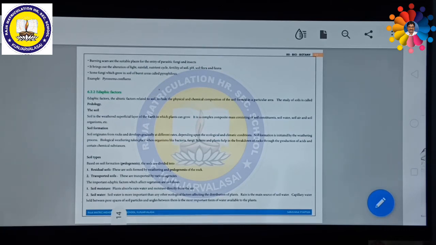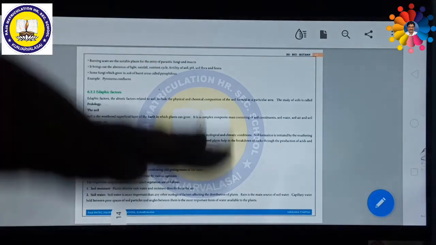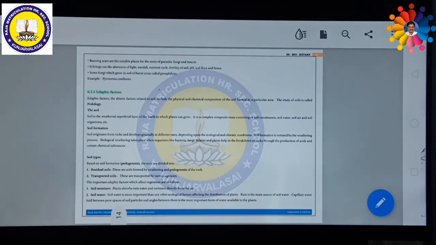Some fungi grow only in burnt areas. For example, pyrophilous fungi are one of the important types of fungus. These can grow only in burnt areas. Another example is Virino confluence. This is one example of certain fungi which can grow in burnt areas. That's all about today's part of the lesson.